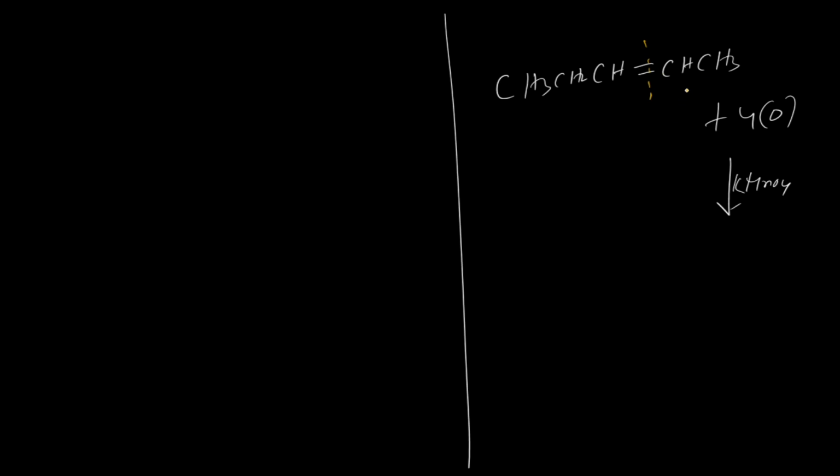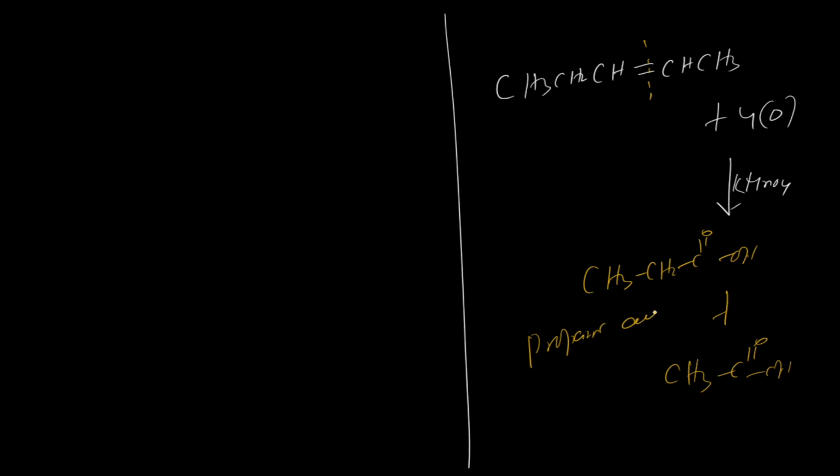Again, in this case, it is non-branched on both sides, so most probably they will form carboxylic acids. One is the three-carbon acid, CH3, CH2, C double bond OOH, and the other is two carbon, CH3, C double bond OH. So it forms propanoic acid and ethanoic acid. Simple one.